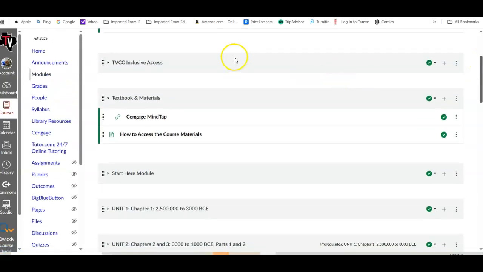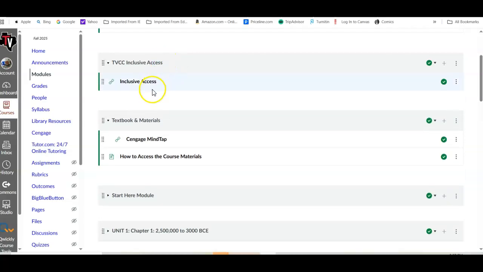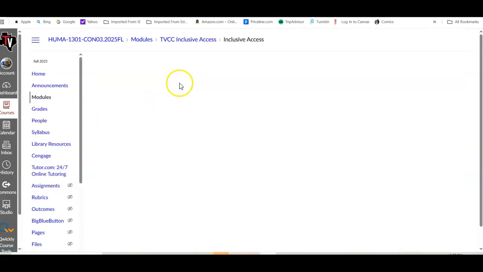You will see the inclusive access here. But unfortunately, as I said, because of the connection with MindTap, the ebook does not load here.